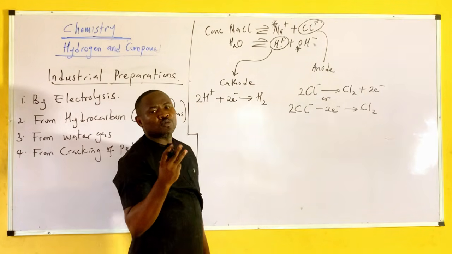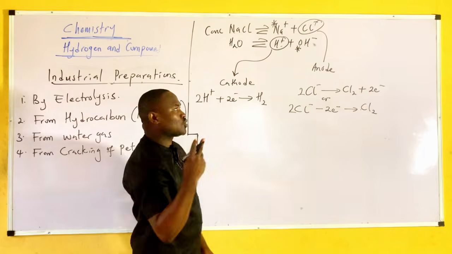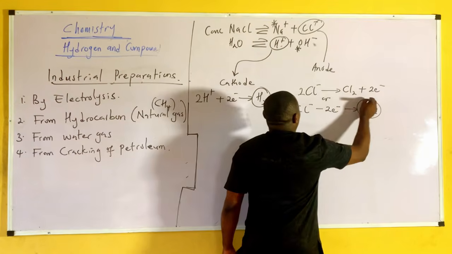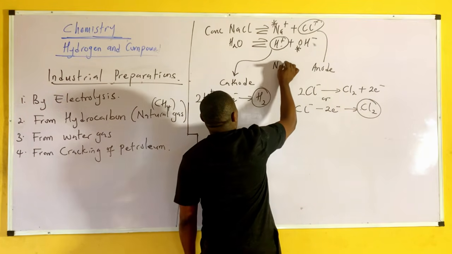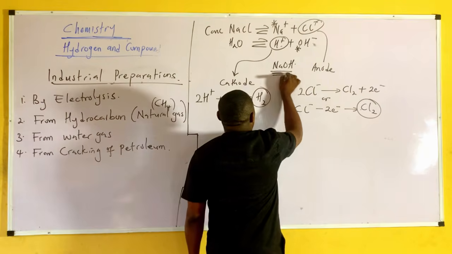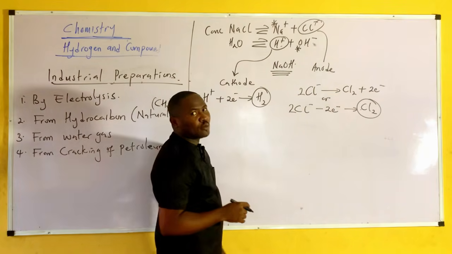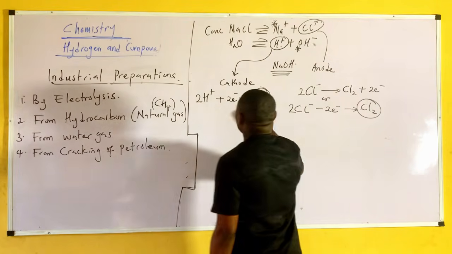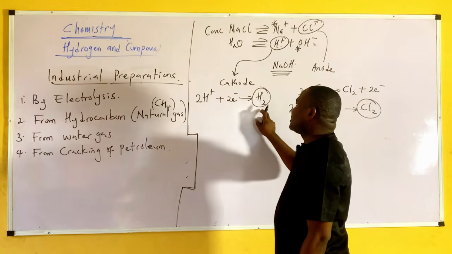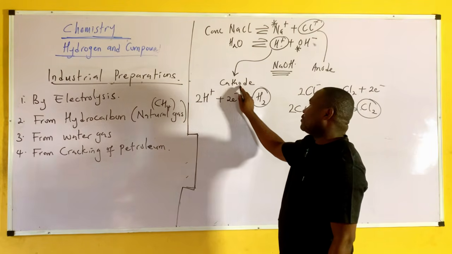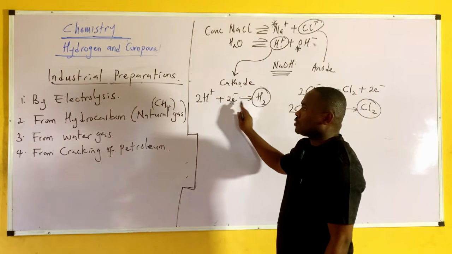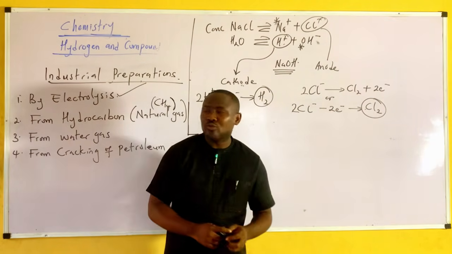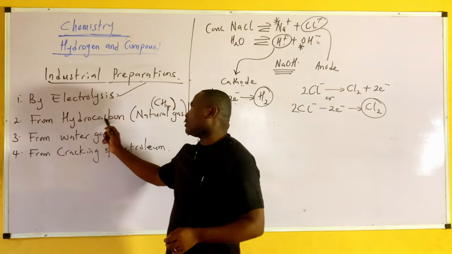So we now say electrolysis of brine will give us three products. What are the three products? Number one, hydrogen. Number two, chlorine. Number three, sodium hydroxide. So electrolysis of brine using carbon-carbon electrodes or platinum-platinum electrodes has the tendency of giving us hydrogen gas. And where is this hydrogen gas coming from? It's coming from the cathode. So this is the cathodic reaction of number one. This is by electrolysis.